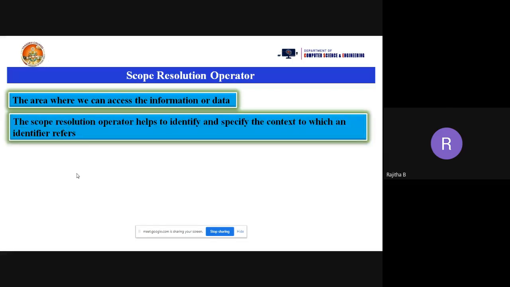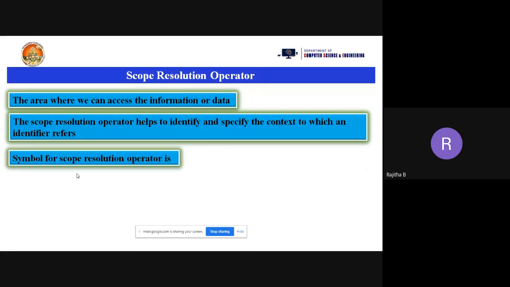Now let's see this one. The scope resolution operator helps to identify and specify the context to which an identifier refers, meaning the visibility and lifetime of the variable. So how can we show that using the scope resolution operator? The symbol for the scope resolution operator is colon colon. We are using two colon symbols, so that is called a scope resolution operator.